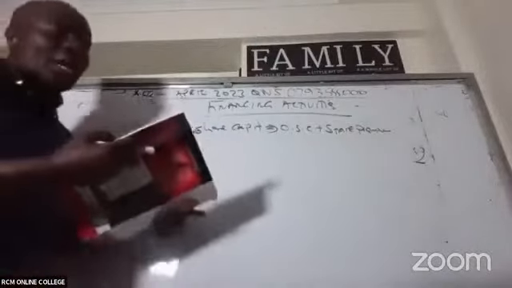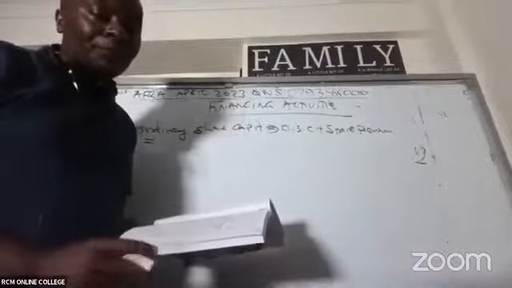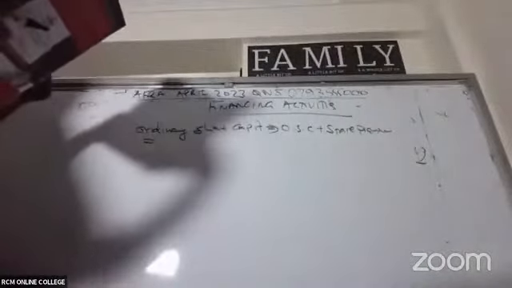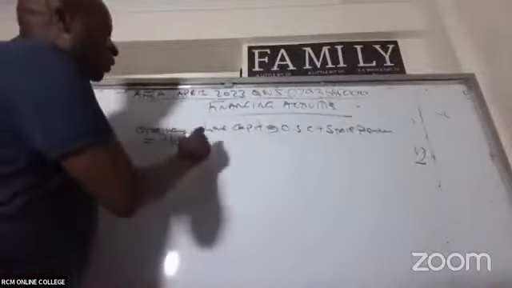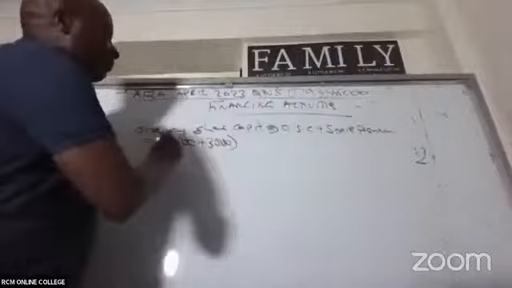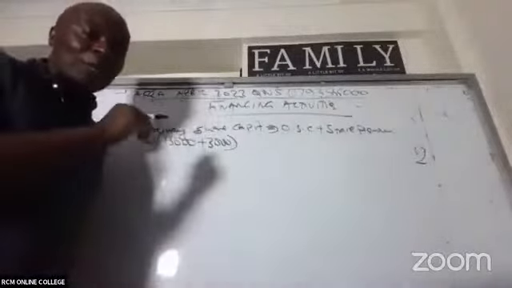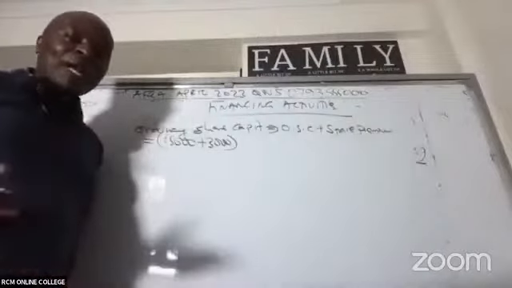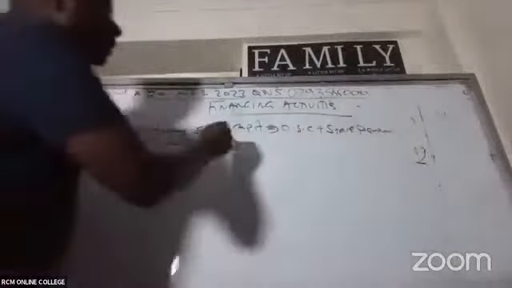So opening, what do we have? Are you able to see the opening, ladies and gentlemen? Opening ordinary share capital. Look at the balance sheet. Opening share capital, I have 15,000 plus 3,000. That is opening. Why am I adding? Because we must prepare one account. We normally prepare one account for share premium and ordinary share capital. Because we want the change, come and subtract, ladies and gentlemen.